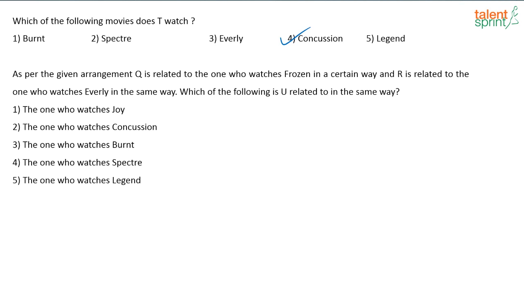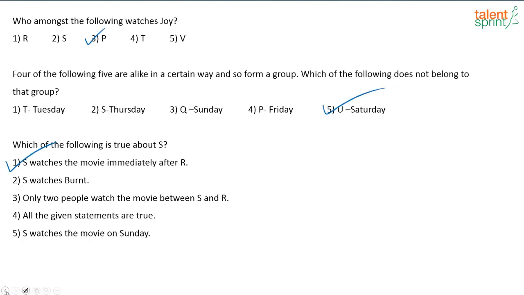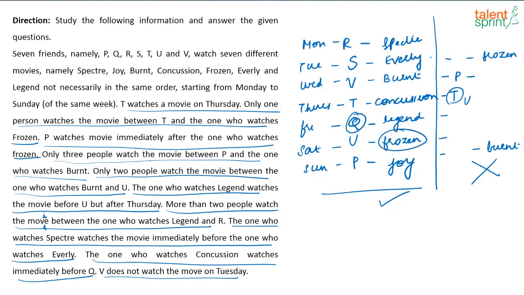As per the given arrangement, Q is related to the one who watches Frozen in a certain way as R is related to the one who watches Everly in the same way. Which of the following is U related to in the same way? See, Q is related to Frozen, R is related to Everly. What is the relation between them?